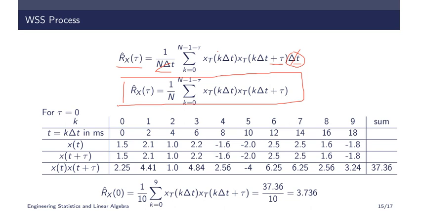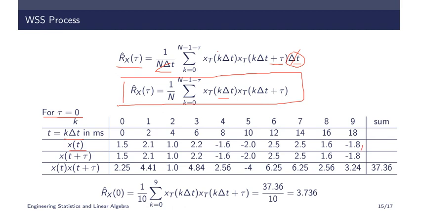So what is the product? x of k delta t and x of k delta t plus tau. For example, there are three values of tau given, so we have to find three values actually. For tau equal to 0 we will consider first. These are the values of k, and k delta t will be k times 2. So 0, 2 millisecond, 4, 6, 8, 10, 12, 14, 16 and 18 milliseconds. And x of k delta t is given as 1.5, 2.1, 1.0. These are the given values.